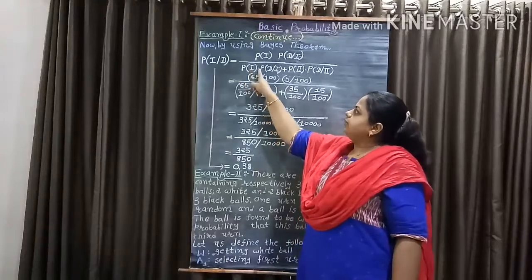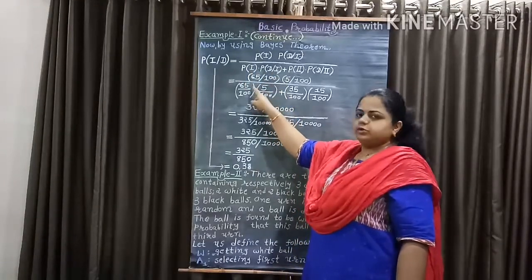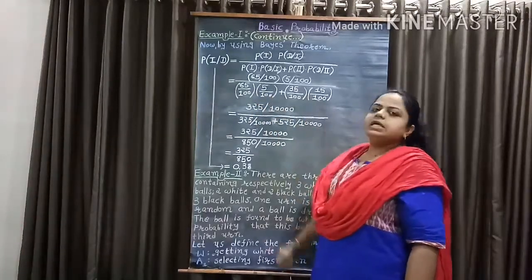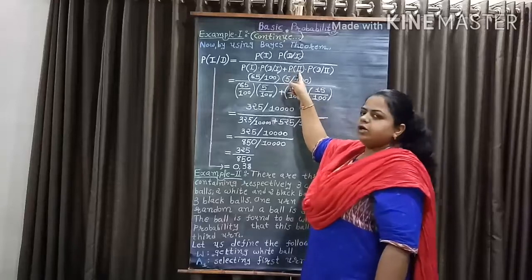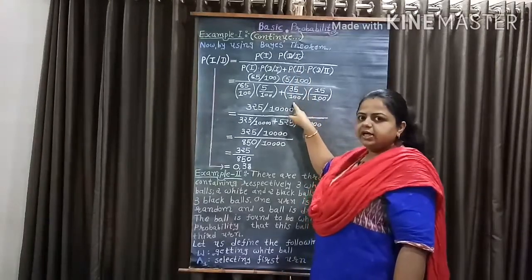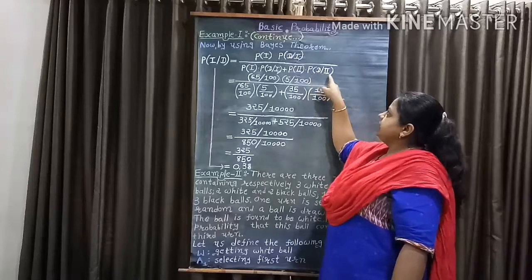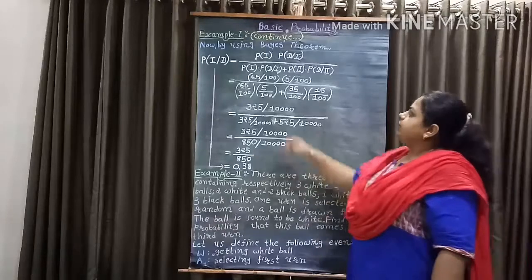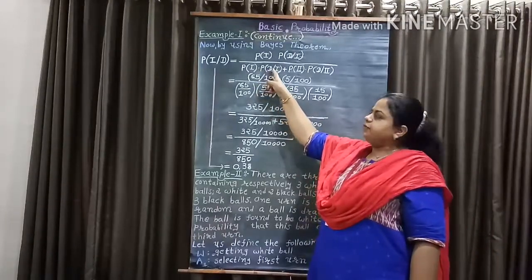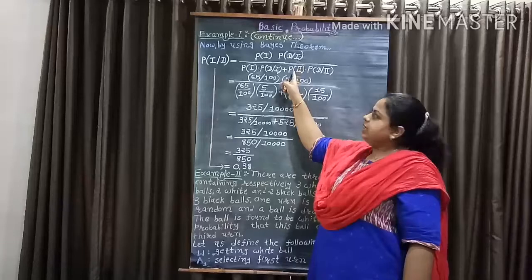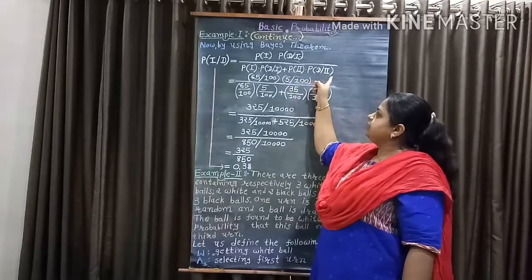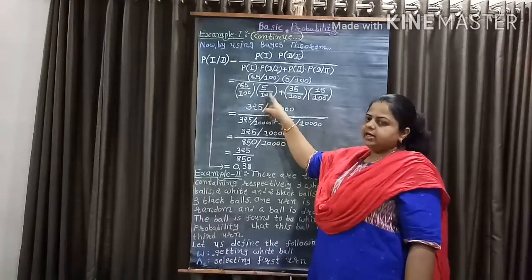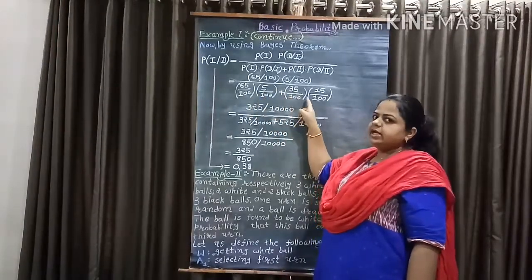Similarly, probability of 2 equal to 35 over 100 and probability of D given 2 equal to 15 by 100. So the denominator equals 65 by 100 into 5 by 100 plus 35 by 100 into 15 by 100.